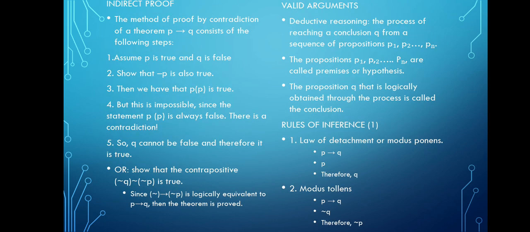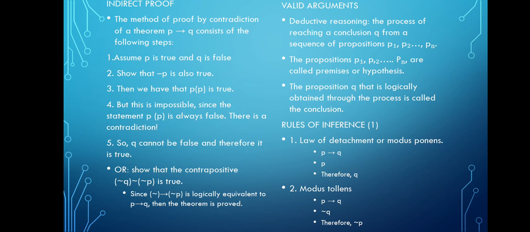Now the indirect proof. The method of proof by contradiction of a theorem P then Q consists of the following steps. Number 1, assume P is true and Q is false. Number 2, show that not P is also true. Then we have that P and not P is true.